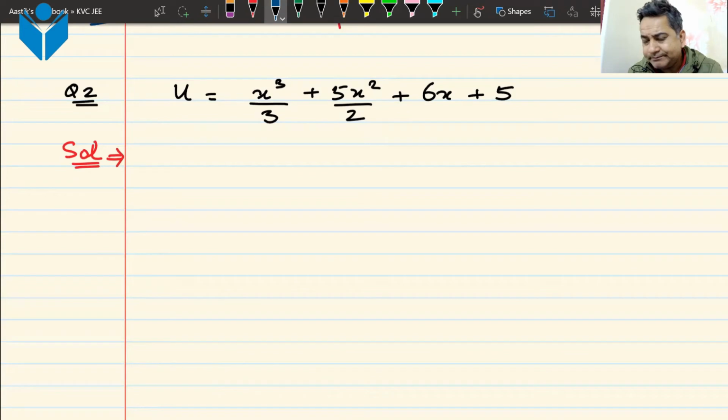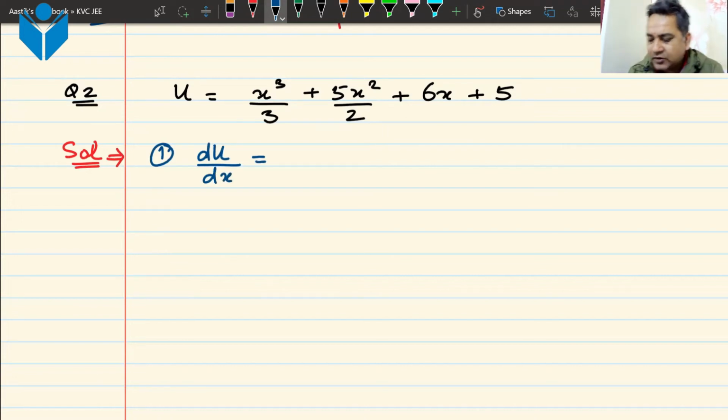Beta, what is your name? Krishna Chaitanya. Hi, Krishna. Krishna, tell me what are the steps of solving this question. What is step number 1? How did you solve it? du by dx, sir. The first thing that we do is find out the derivative of this entire function.